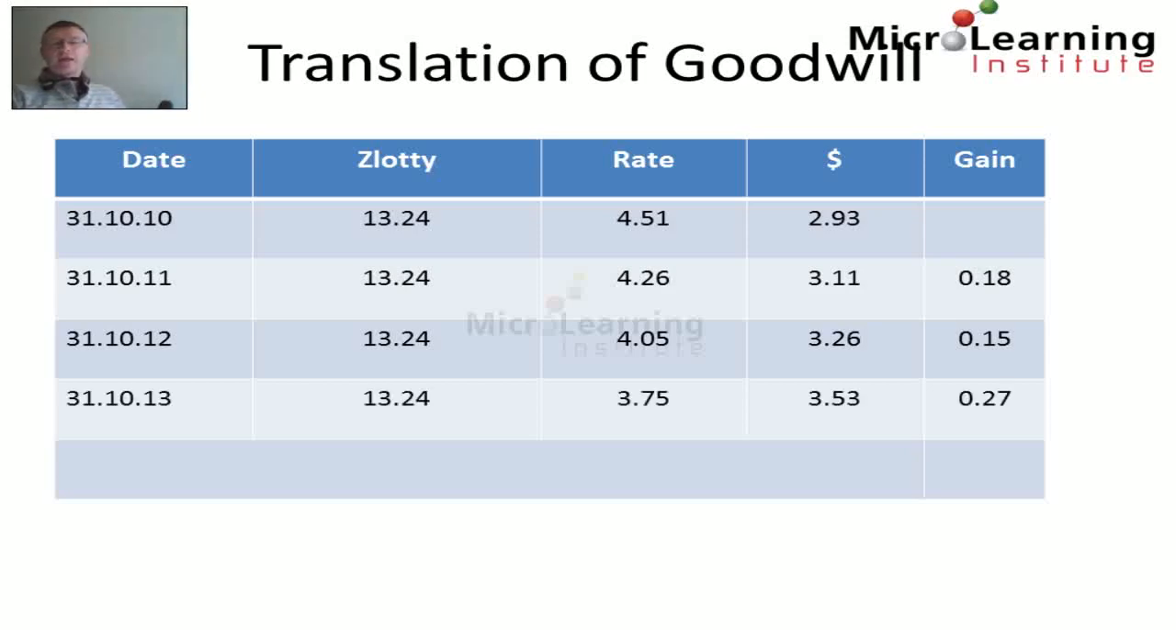And finally, in the year ended the 31st of October 2013, again we translate the 13.24 million zlotys at the closing rate of 3.75 now. And this translates to $3.53 million, again another incremental gain within the year of $0.27 million. So the total gain on translation of goodwill since acquisition is $0.6 million.